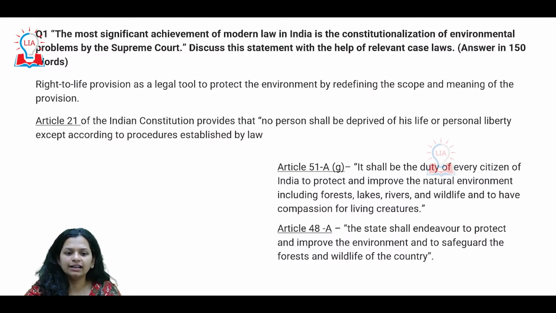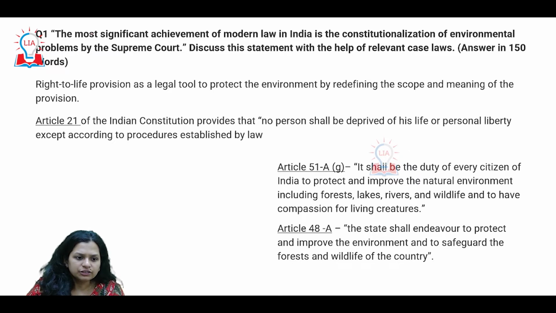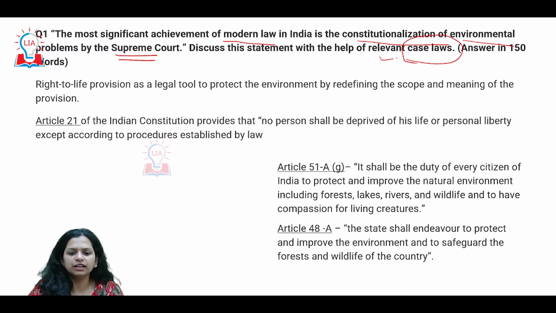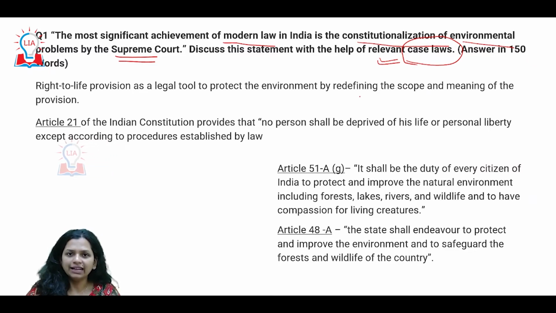So let us start and look at the discussion of each of these questions. Now the first question says that the most significant achievement of modern law in India is the constitutionalization of environmental problems by the Supreme Court. Discuss this statement with the help of relevant case laws. Now, there is a specific mention and rather a demand of the question to be addressed through several Supreme Court judgments. So that is how the approach of this particular answer should be.